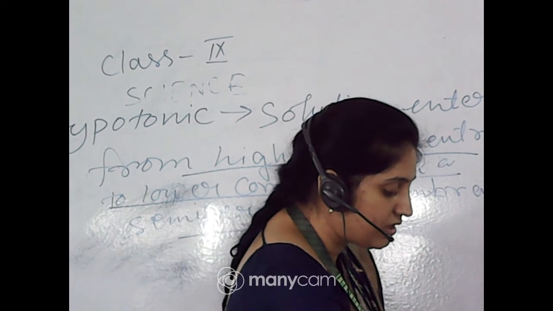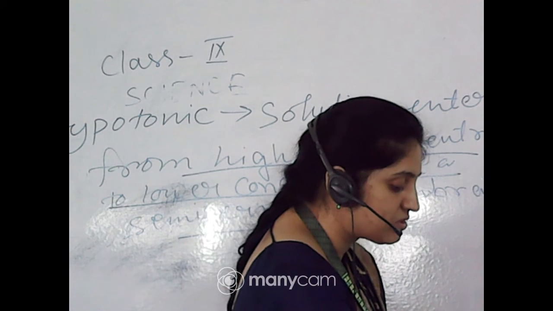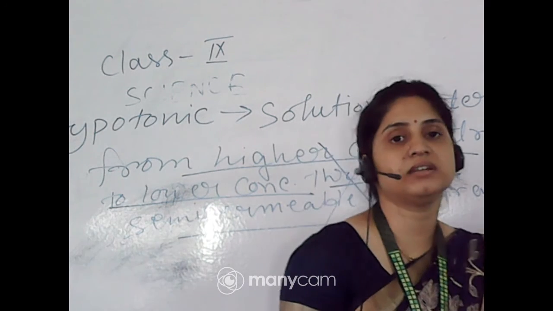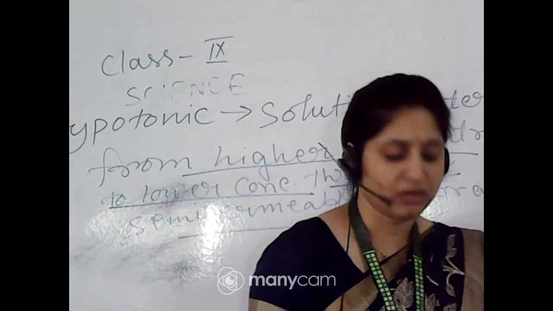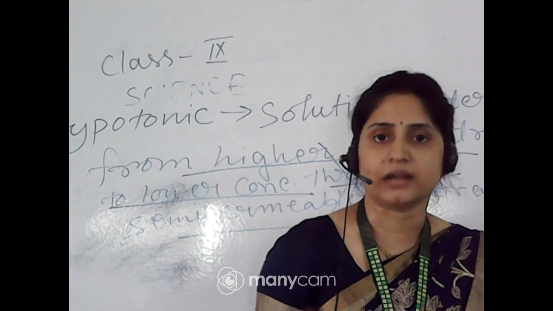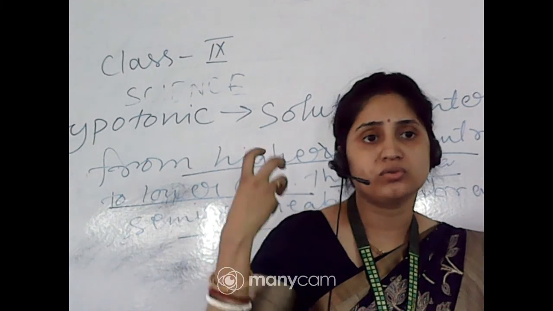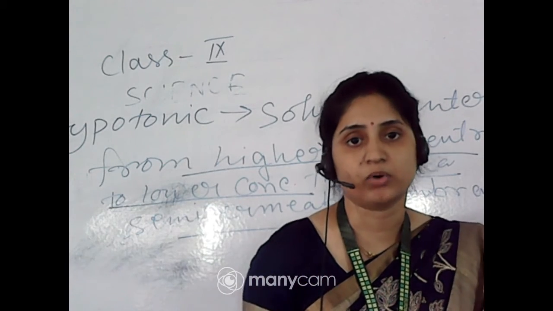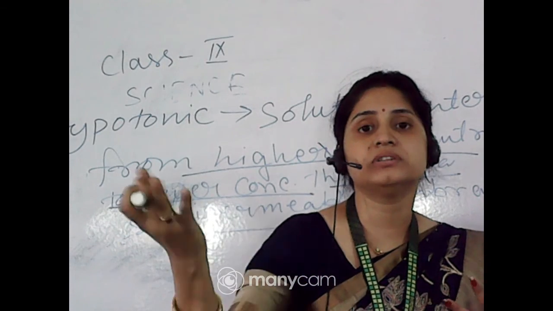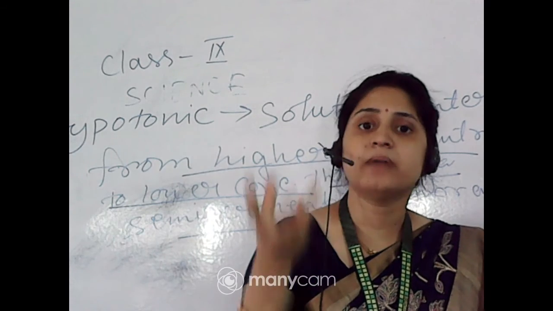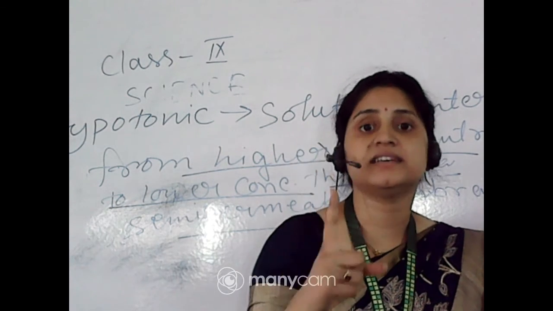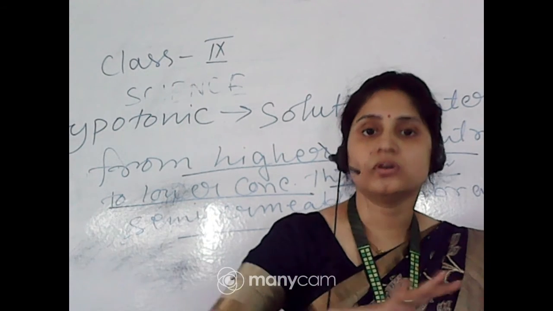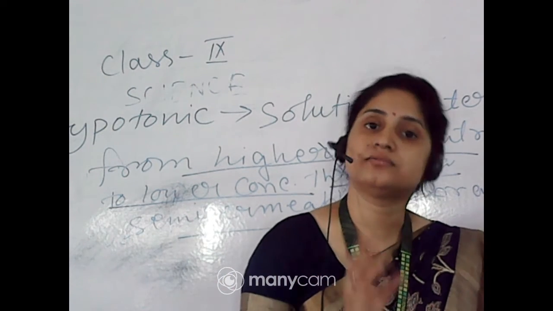Unicellular freshwater organisms and most plant cells tend to gain water through osmosis. Obviously the unicellular cells, like amoeba, are present in water. How? Because they do not have a mouth, hands, or legs in their body. So how does water go inside and outside? Because amoeba is a single cell, that is why it is unicellular. So water goes inside and outside through osmosis.